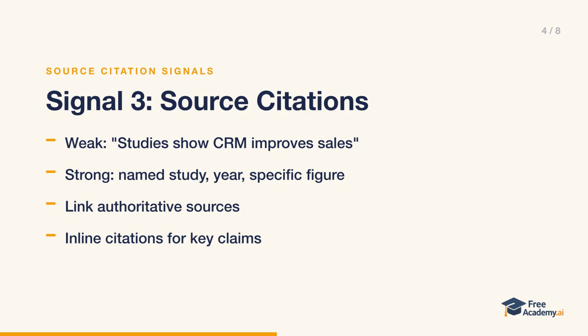The strong version says, "A 2023 Nucleus research study found that CRM adoption generates an average ROI of $8.71 for every dollar spent." Now there's a named source, a year, and a specific figure that can be checked. Always cite like the second example.